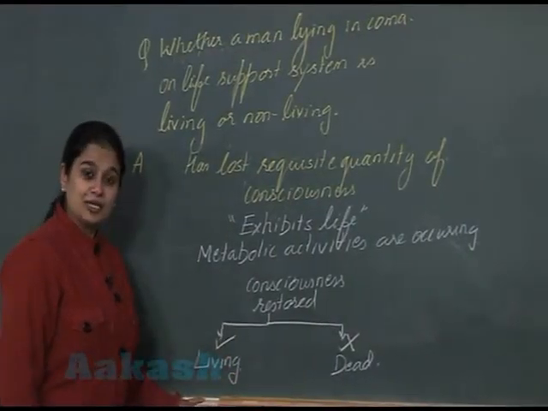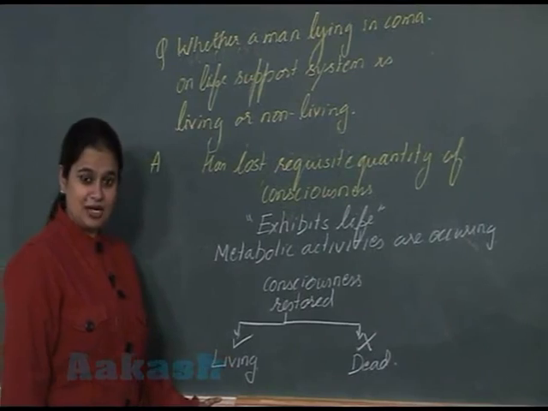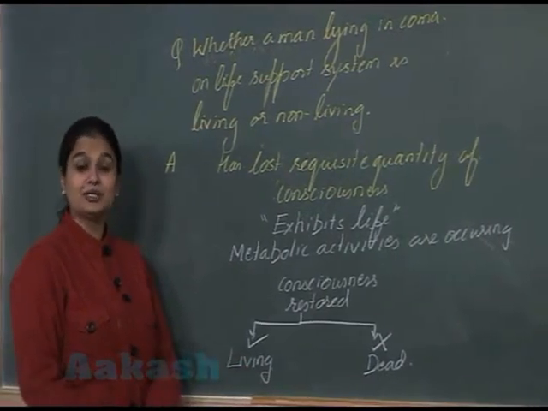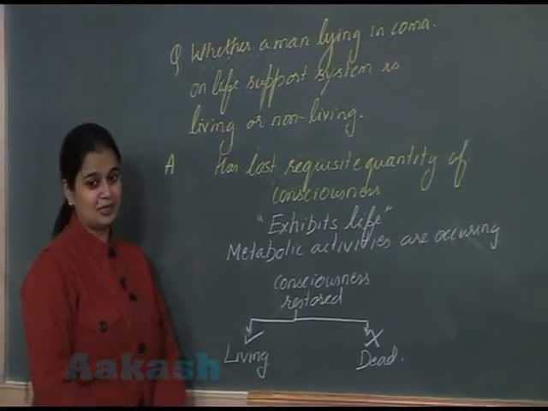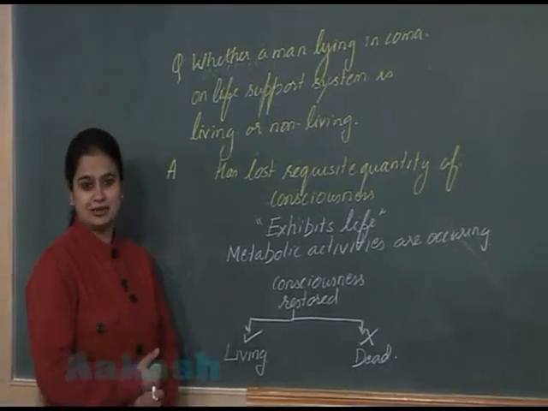Now, after looking into the characteristics of the living organism, we have to start with the next topic in this chapter, that is diversity in the living world.